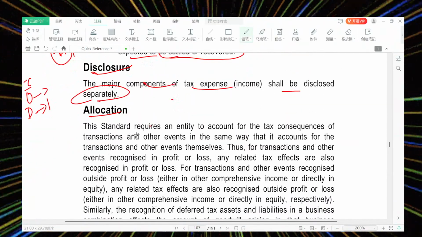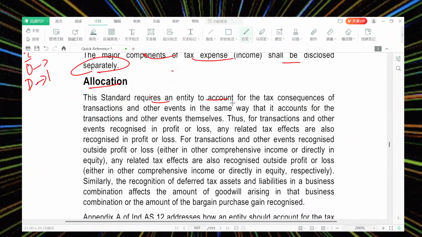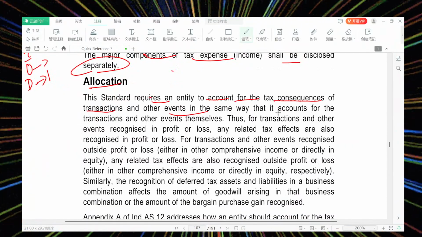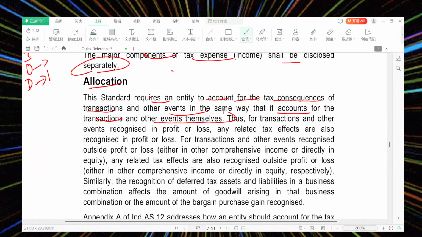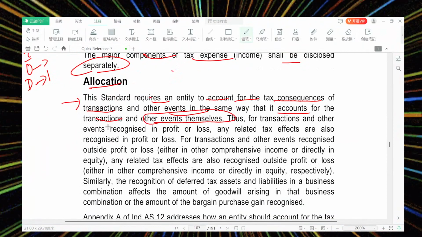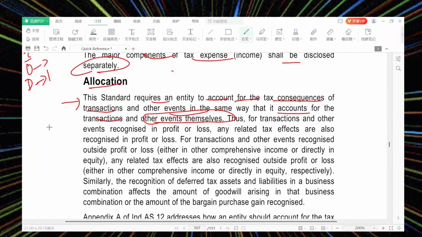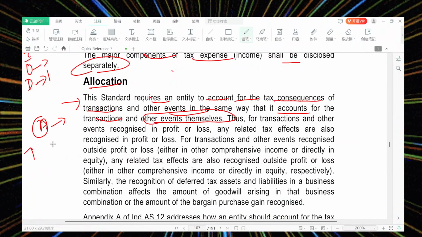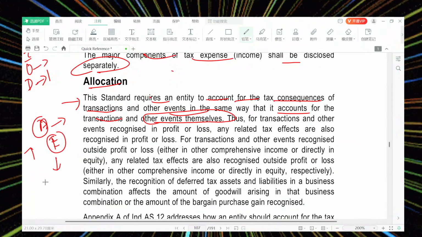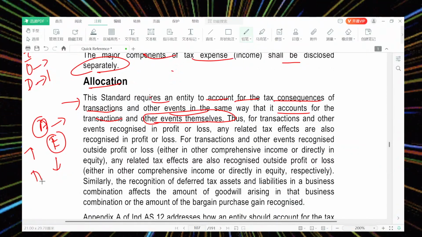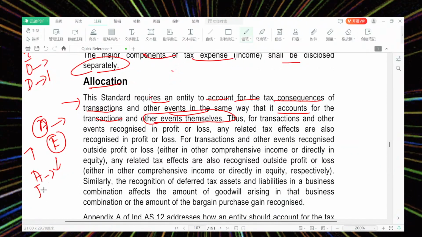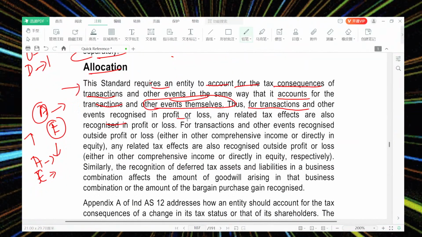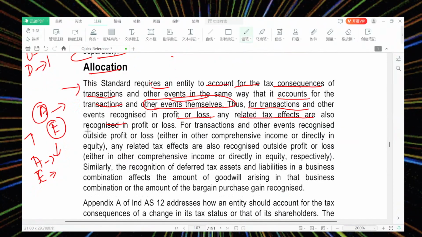Then allocation. The standard requires the entity to account for the tax consequences of transactions and other events in the same way it accounts for the transactions and events themselves. So the standard looks at how the transactions and events have been accounted. If it is a major event, you need to disclose it and how the amount has been arrived at. What are the future consequences? Everything should be stated, even the transactions and other events, revenues and profit and loss, and any related tax.